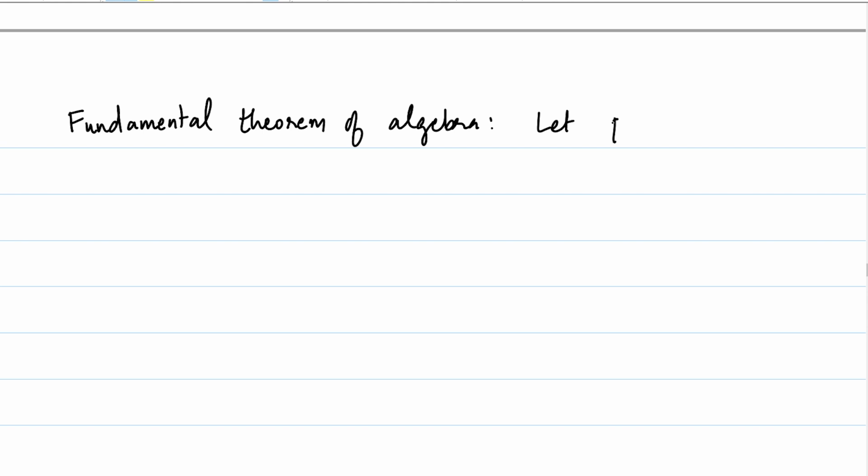So let p of x be a polynomial over the field of scalars being complex numbers, or to write it differently, a polynomial with complex coefficients.